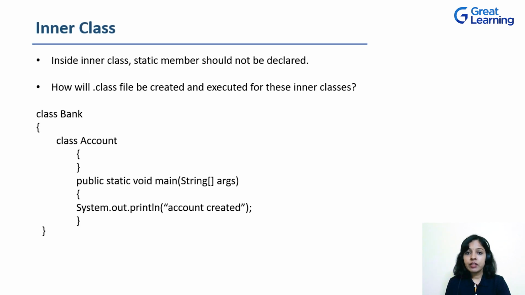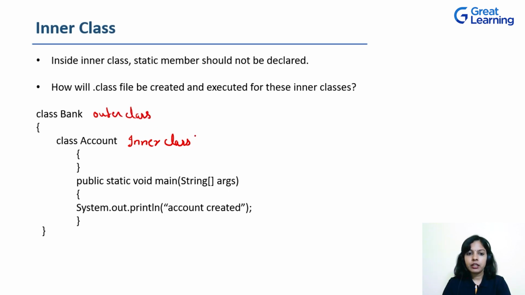Now, as we know, for every class there is a .class file created in Java programming. So how does this concept work for inner classes? Let's try to understand this with the help of an example. So here class Bank is an outer class. Then there is class Account, which is an inner class. This is the inner class, and class Bank is the outer class.